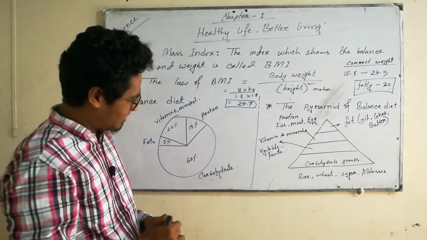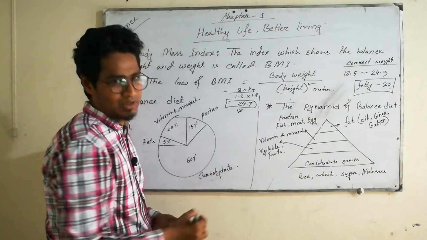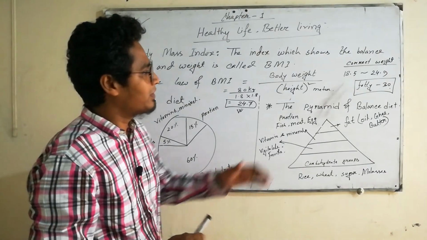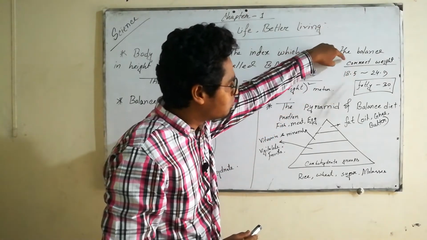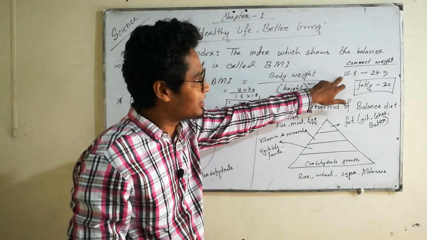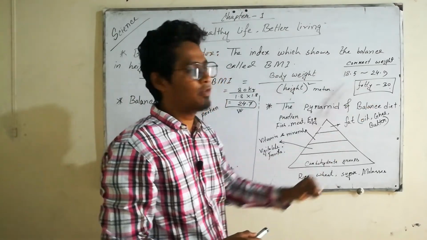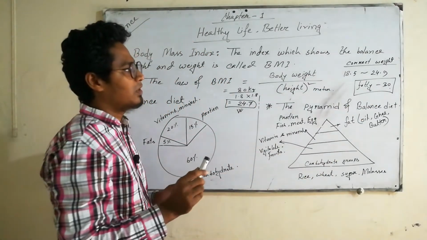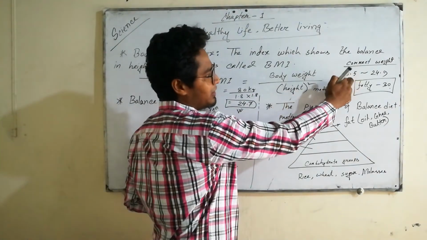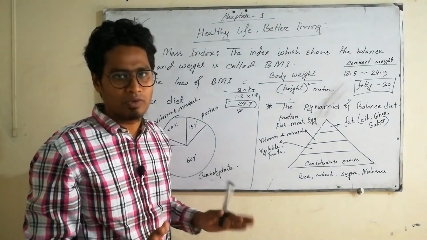You can measure the correct weight according to the BMI. A correct BMI is from 18.5 to 24.9. If your BMI is between these two numbers, 18.5 to 24.9, that means you are correct in weight.